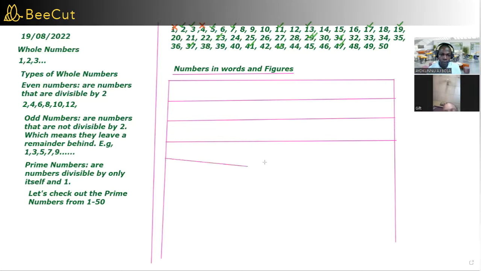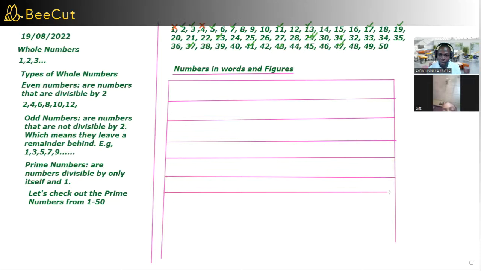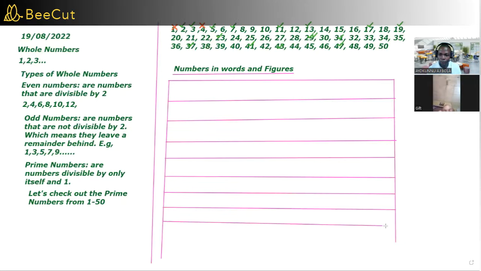Substance base number. Okay, next time. So, numbers in words and numbers. That's what we want to deal with now. That when we see some numbers in figures, we know how to write them in words, and when we see some numbers in words, we know how to write them in figures, because that's part of what the scheme for GSS1 is.